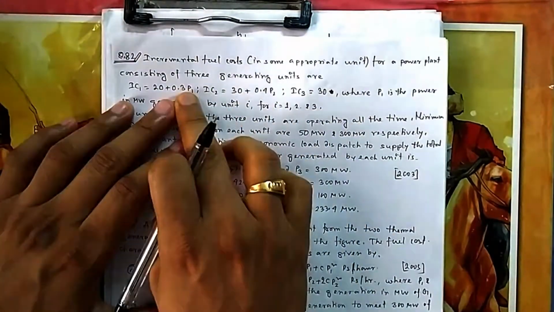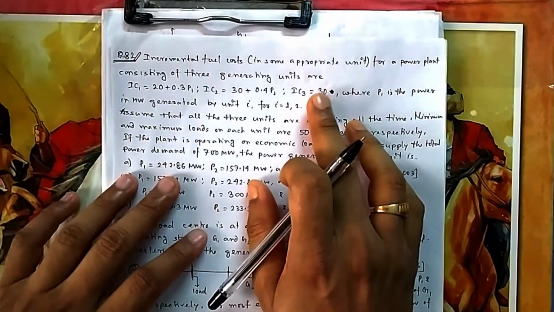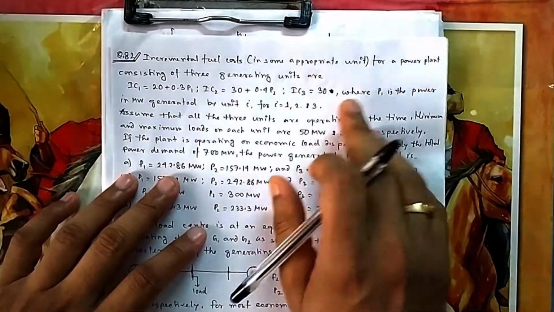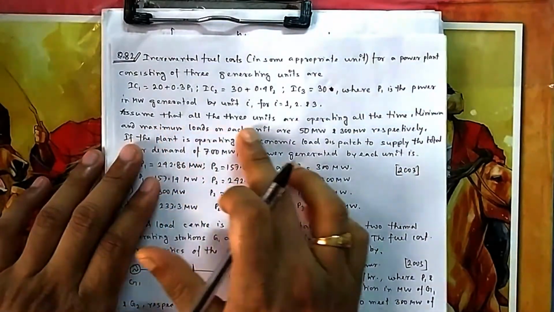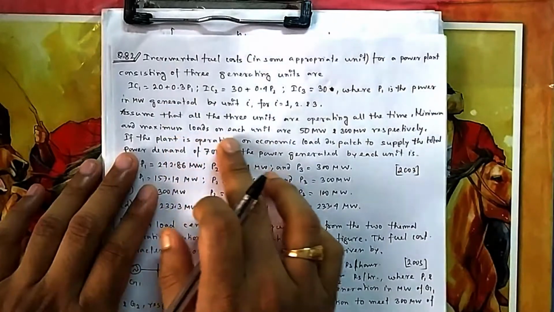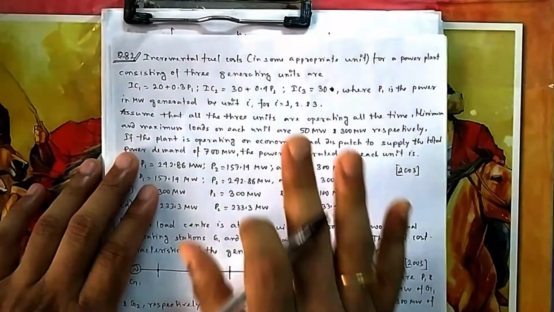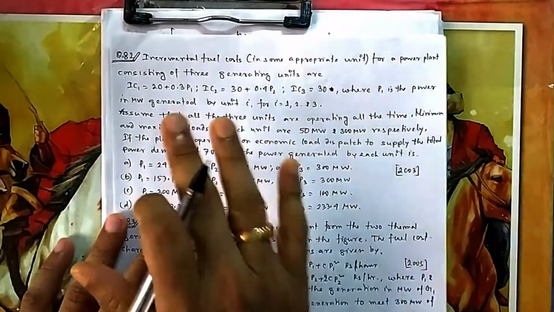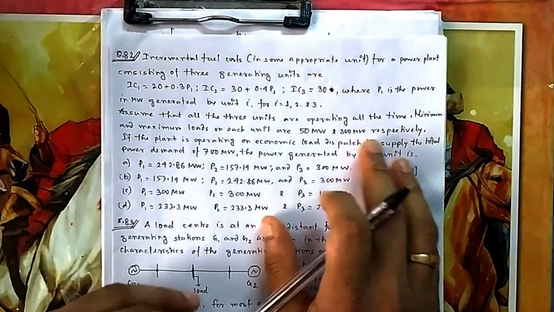If you change this 1 and 2 output, this cost is changing. But here whatever output you take, it will be always flat charge, 30 rupees. So assume that all 3 units are operating and the minimum and maximum load of each unit is 50 and 300. Minimum you have to take 50. You cannot take 0. You cannot switch it off anyone. You have to take at least 50 and you can go at most 300.